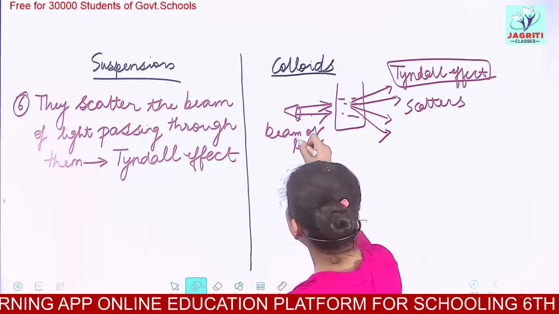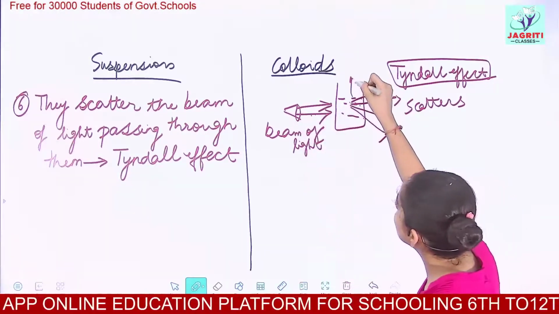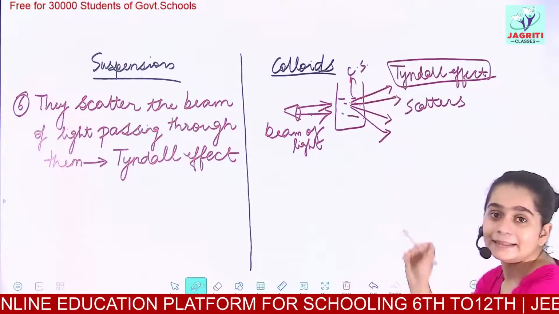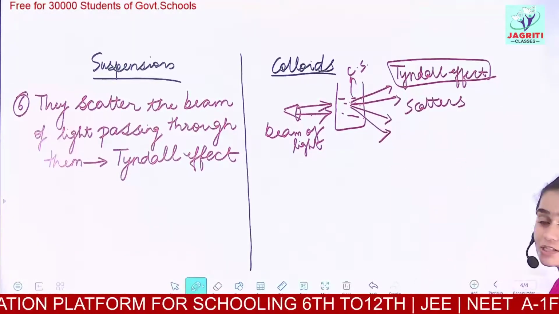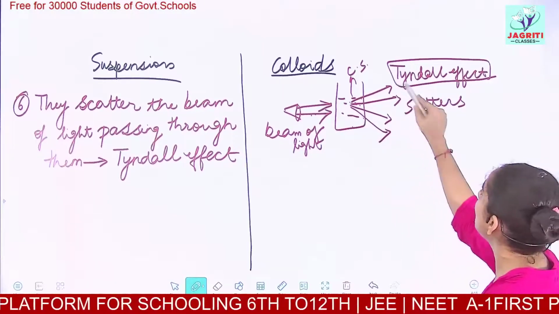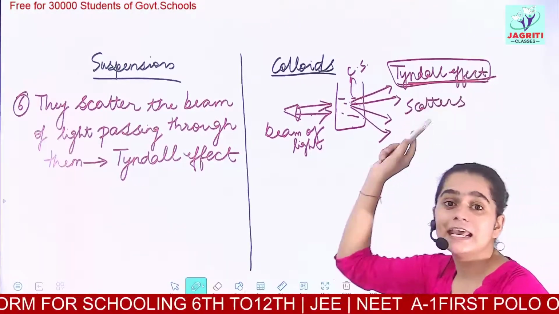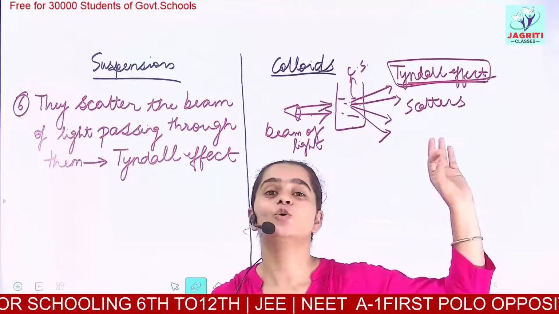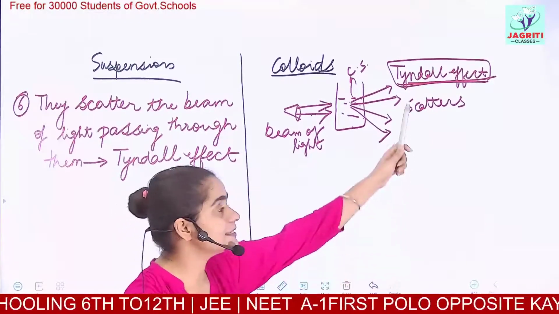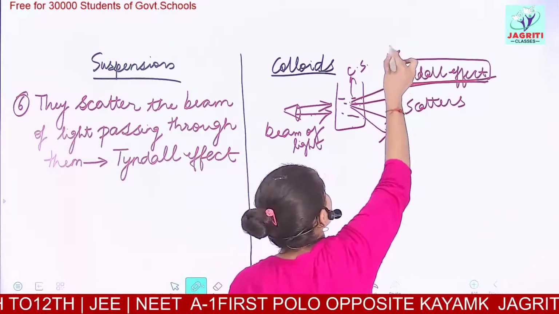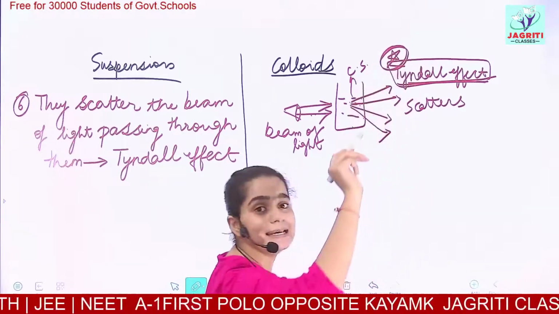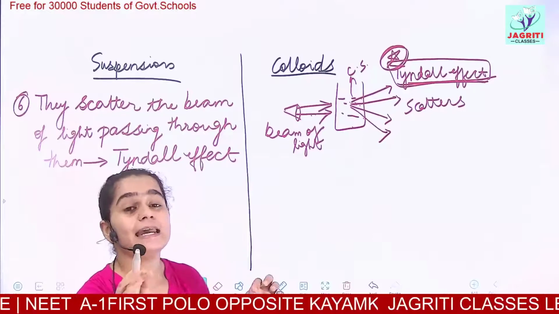When a beam of light passes through a colloidal solution, the beam gets spread out or scattered in different directions. This phenomenon is called the Tyndall effect. It is named after the scientist who discovered this effect. So this is what the Tyndall effect is. It is a very important effect and questions are very frequently asked in exams that say, state the Tyndall effect, give